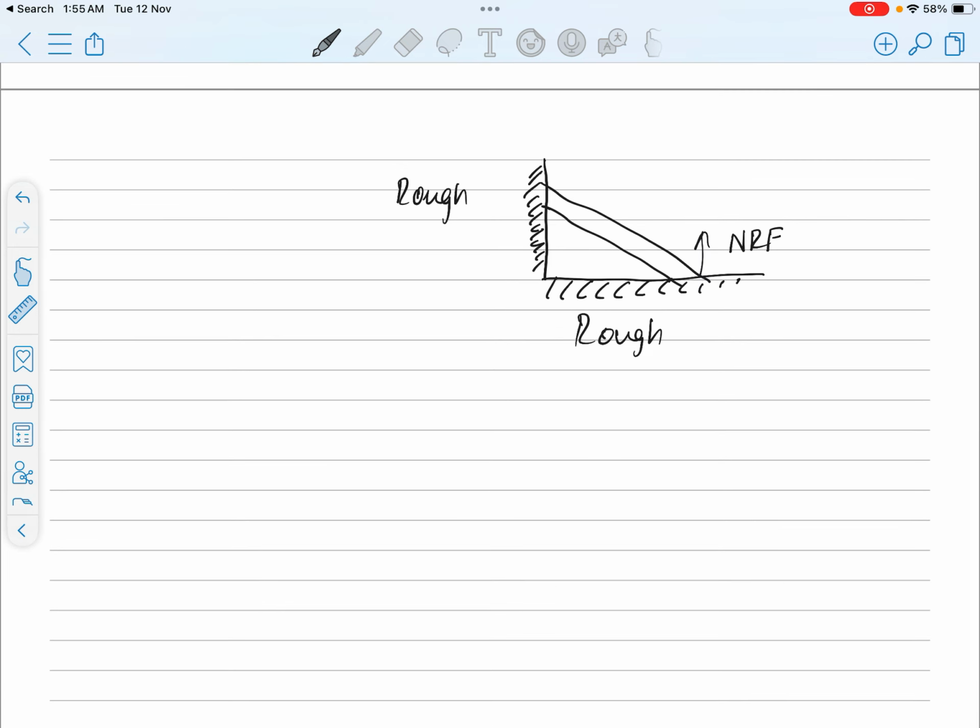If the body is going to slide in this direction, friction is going to act in this direction. This is the normal reaction force, which is always perpendicular to the surface. If the body is going to slide down in this direction, friction is going to act in this direction. Weight of course is always going to act down, mg. So can this ladder be in equilibrium?